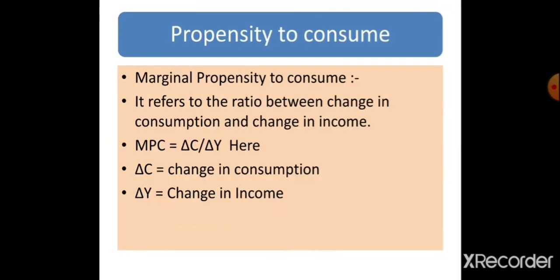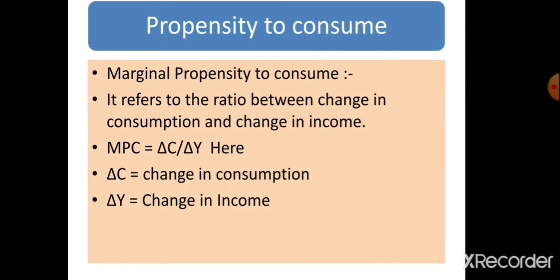This is about the marginal propensity to consume. Dear students, again keep in your mind, whenever you have the term marginal, it means change. So marginal propensity to consume refers to the ratio between change in consumption and change in income. APC means the ratio between total consumption and total income, while MPC refers to the ratio between change in consumption and change in income. So the formula is delta C by delta Y. Change in consumption, change in income.